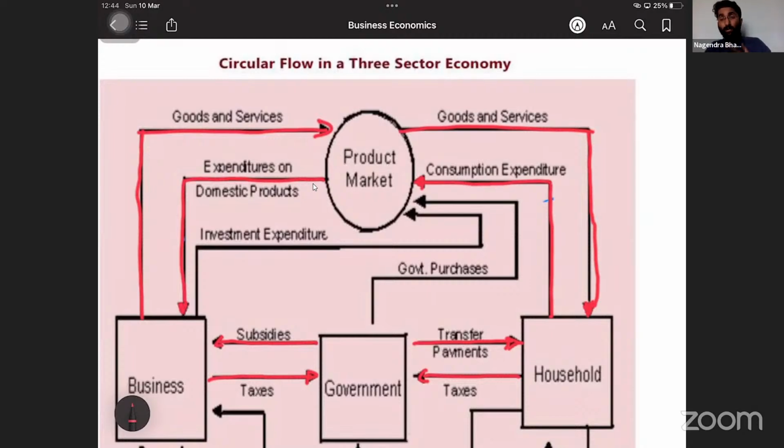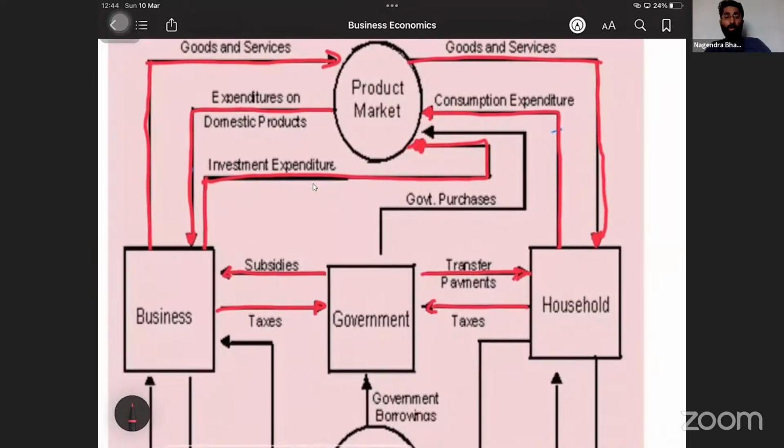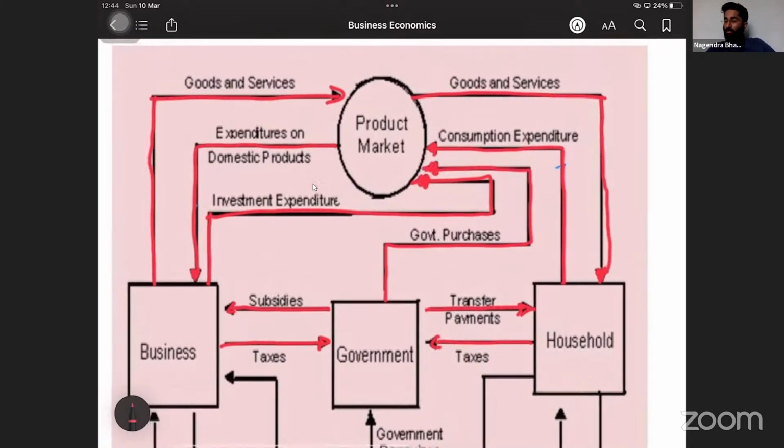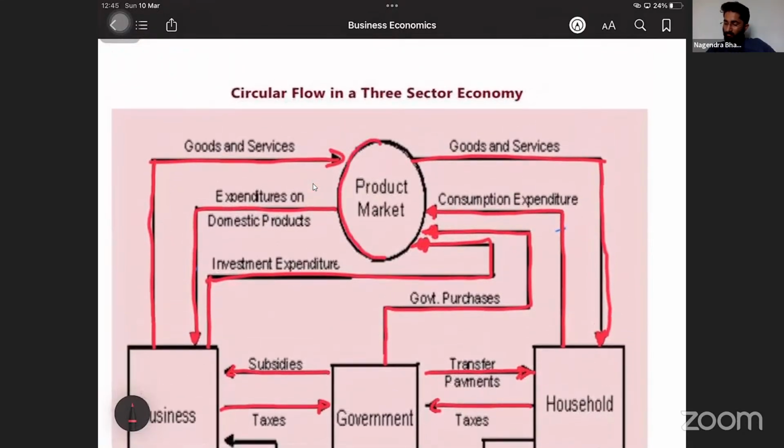And business will also purchase some investments. For example, furniture, fittings, machineries, electrical items, stationery, all these things. Business will purchase them from the market. That is investment expenditure. Government, to run their office, needs some stationery and some other products. There are some government companies also, they also purchase some items from the market. This is called government purchases or government expenditure. So all the points here are done.